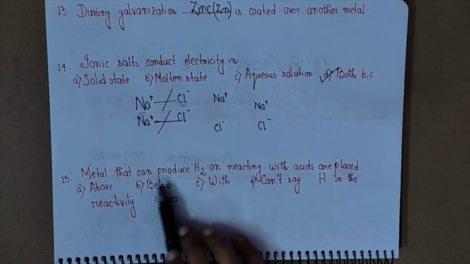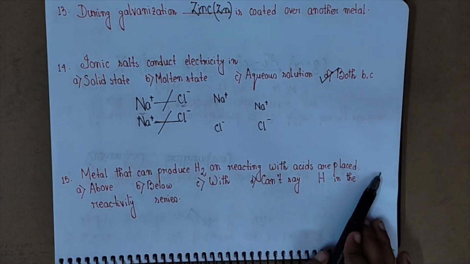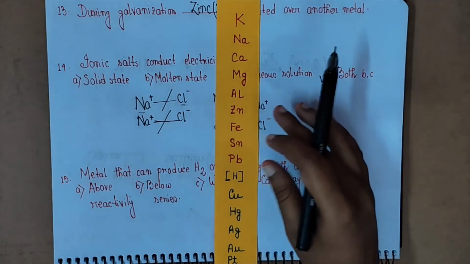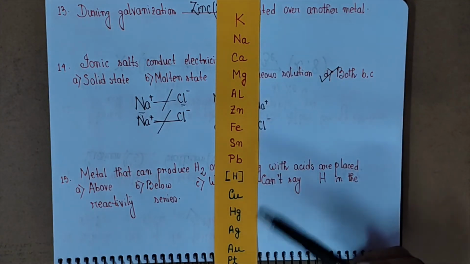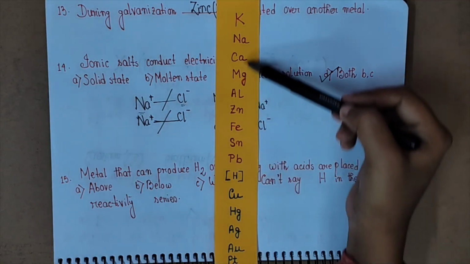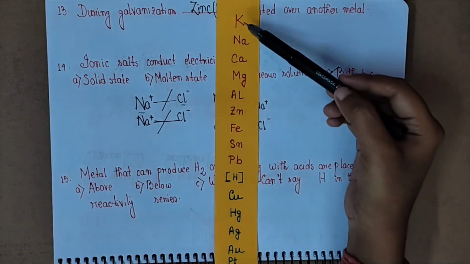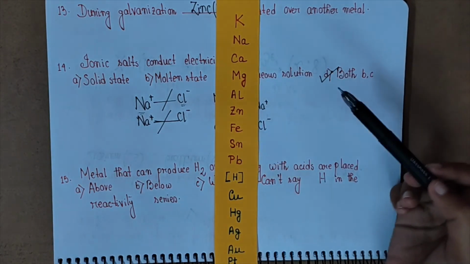Next question. Metals can produce hydrogen on reacting with acids that are placed. In this reactivity series you can see these are the metals, this is hydrogen, and these are other metals. Those metals which are placed above hydrogen are more reactive than hydrogen, and only these metals will produce hydrogen on reacting with acid.